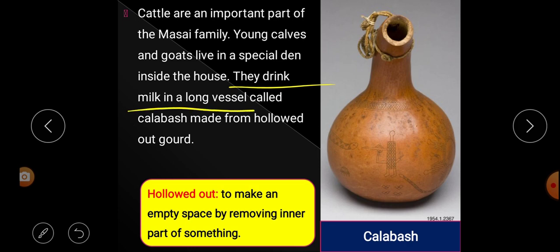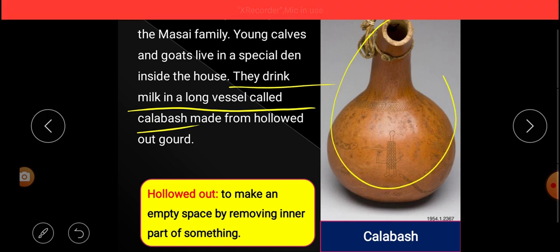They drink milk in a long vessel called calabash. This is a calabash made from a hollowed out gourd. What is hollowed out? Look at the word meaning here. To make an empty space by removing the inner part of something. You see, it is a gourd. Look at the image. This one, it is a gourd.